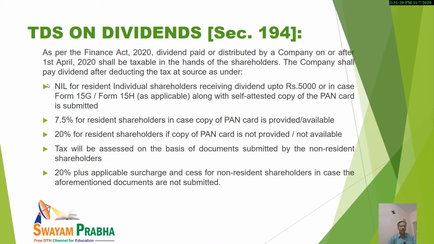it would be 7.5% for resident shareholders if PAN card is submitted, and if it is not submitted, in that case this rate will extend to 20%. And kindly note, tax will be assessed on the basis of various documents which have been submitted by the non-resident shareholders. And in case documents are not submitted, the rate of tax will be 20% plus applicable surcharge and cess. So it should be noted.